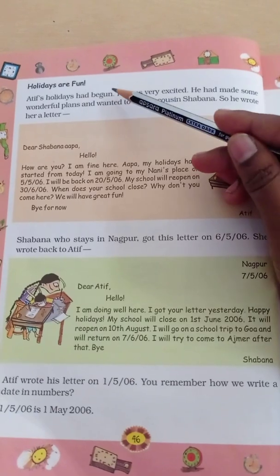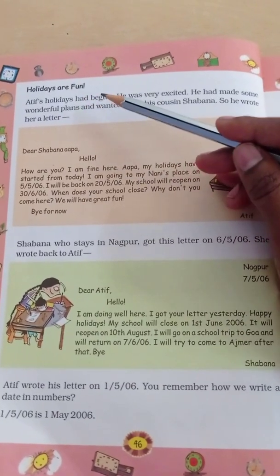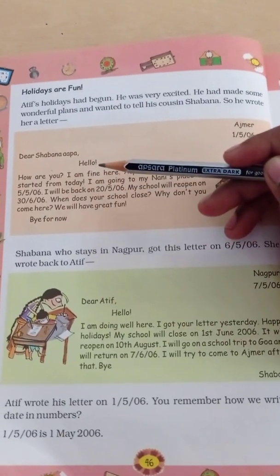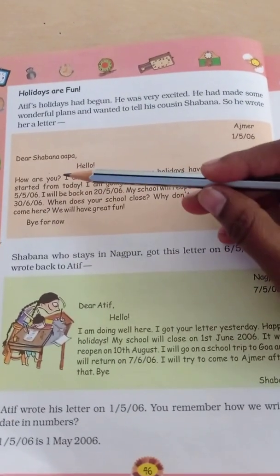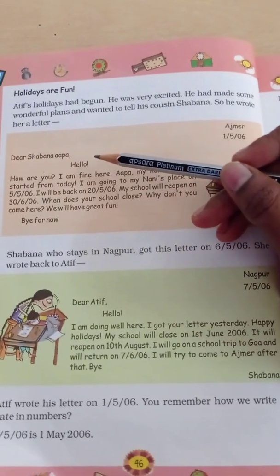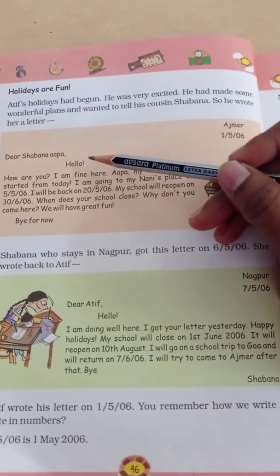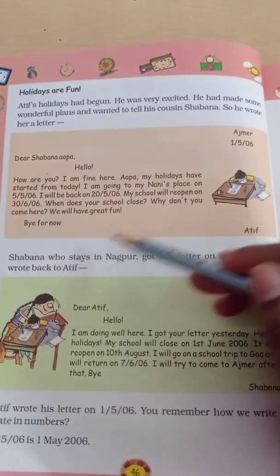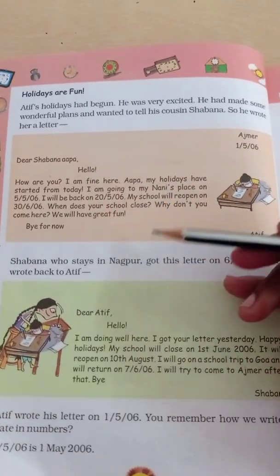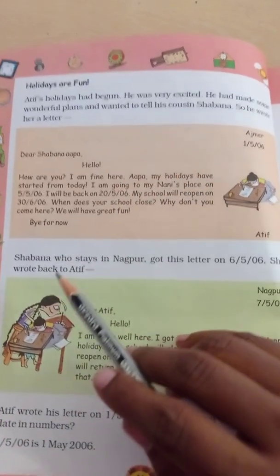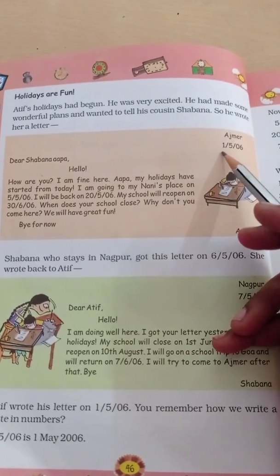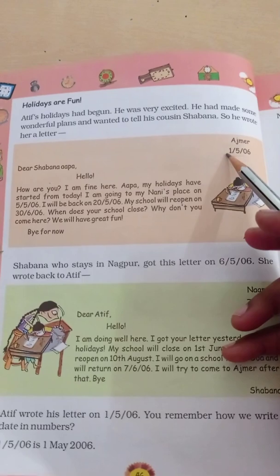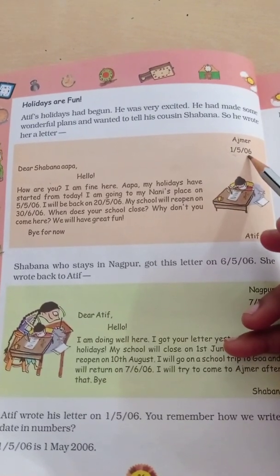Okay? Holidays are fun. Atif's holidays had begun. He was very excited. He had made some wonderful plans and wanted to tell his cousin Shabana. So he wrote her a letter. Children, this is a personal letter, that's why you need not write a subject. Okay? See, it is a way of representing date. Date, month, year, right?